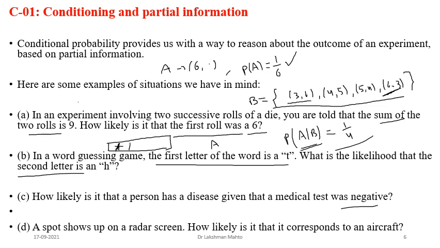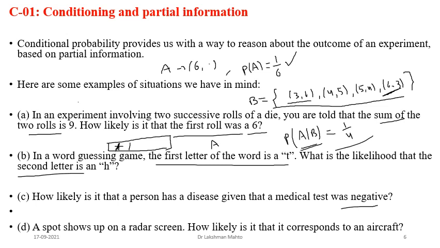So you can observe that only one outcome of A is happening in B. So that's why the probability of A given B would be 1 by 4. You can observe that this probability we are calling conditional probability. Now it has been updated. Now this probability is something more than the prior probability.